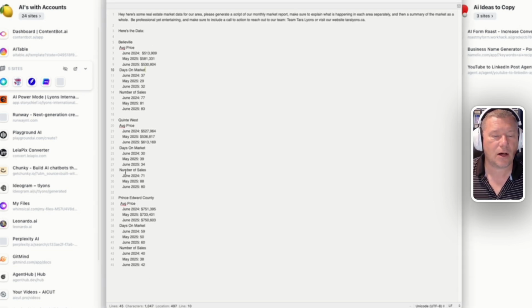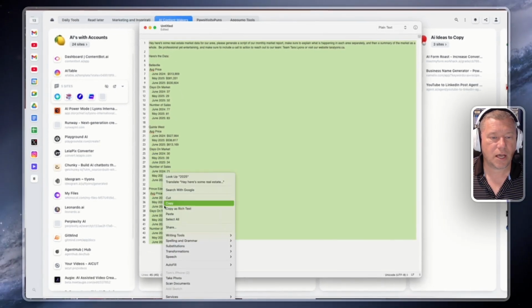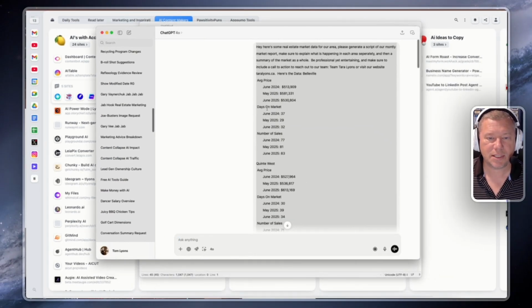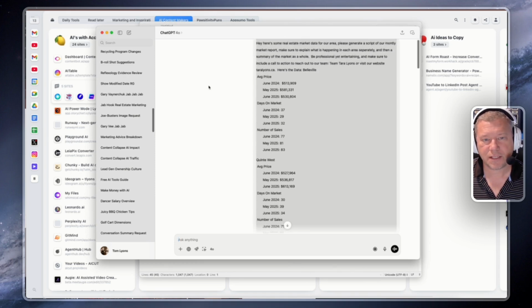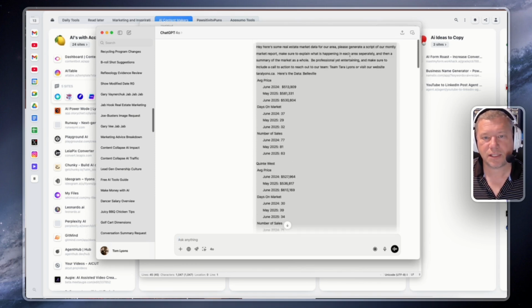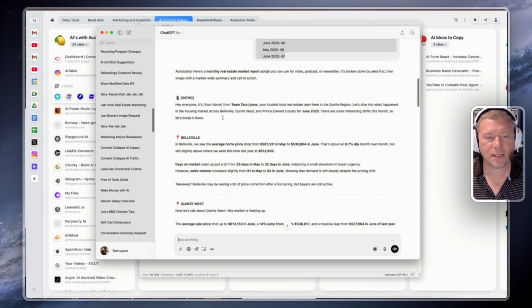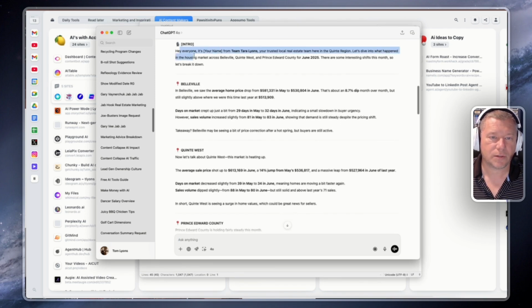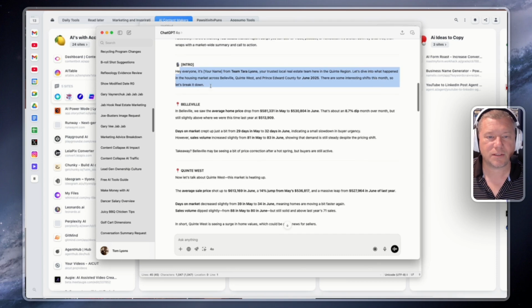I am going to take all of that and I am just going to copy it, and we are going to dump it into ChatGPT here. And I have done this a little ahead of time to speed up our process, so you can see it is pasted in, and then I hit enter, and you can see we've got a nice script here. And the problem with a script like this is it's a little more difficult to just take this and dump it into 11 Labs where we need to move it.